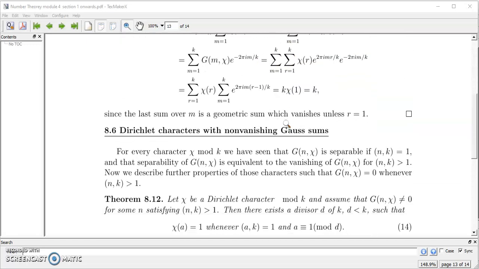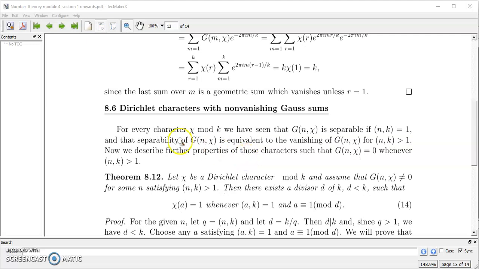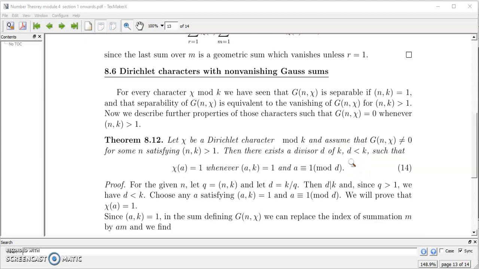So in continuation to that, g(n, chi) is separable if the GCD of n and k is equal to 1, and the separability of g(n, chi) is equivalent to saying that g(n, chi) vanishes, or is equal to 0, for GCD of n and k greater than 1. This we have seen in the last section. Now we are going to discuss further properties, the properties of this separability.